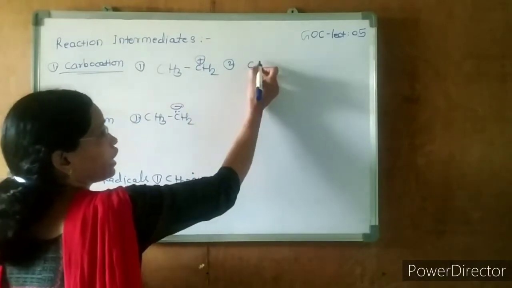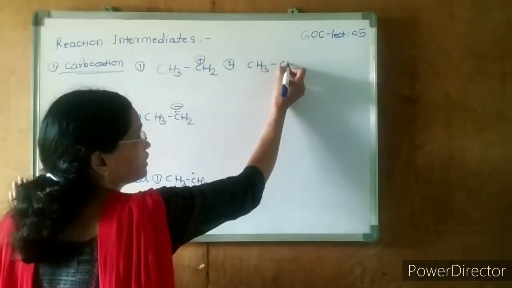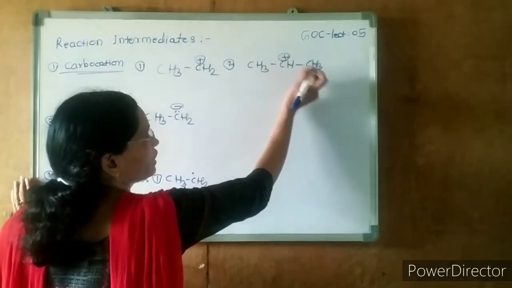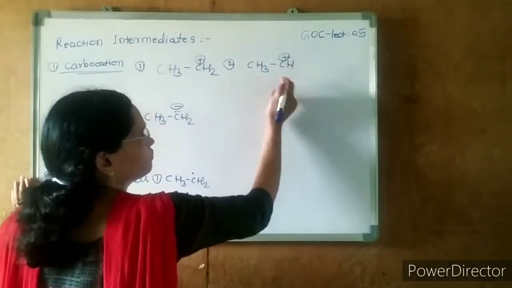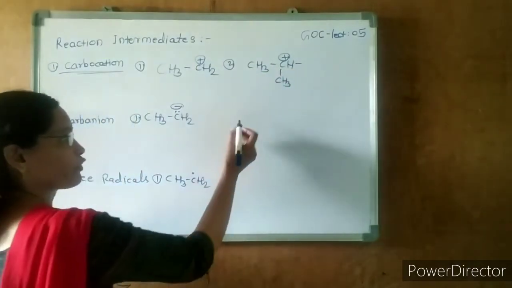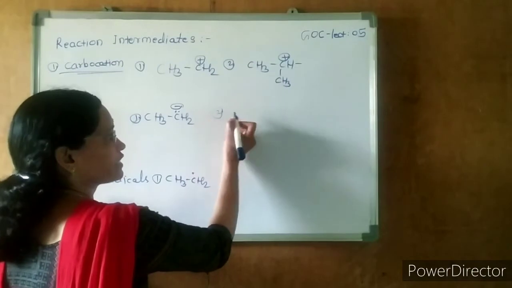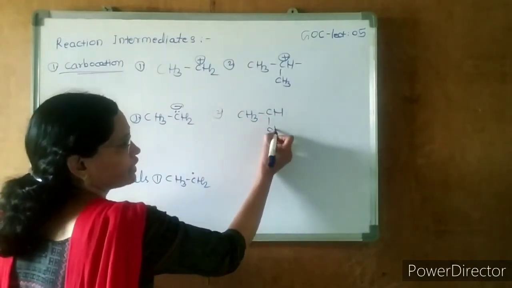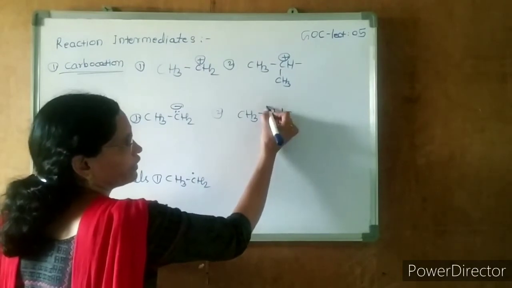It is a primary carbocation. CH3CH3 plus. We can write this here also CH3. This is a secondary carbocation. Here second example, CH3 here one bond and here negative.